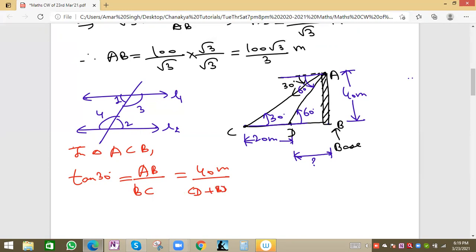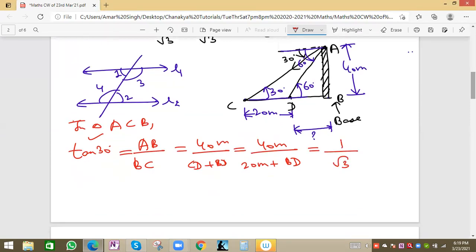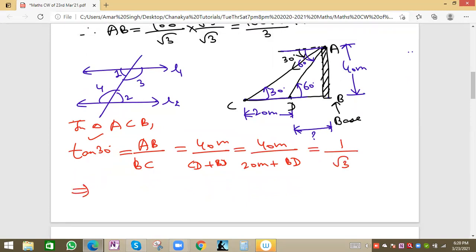So we write CD plus BD, and CD they have given 20 meter plus BD. What is the value of tan 30? Tan 30 will be 1 by root 3. So we can do cross multiplication to get the value of BD.